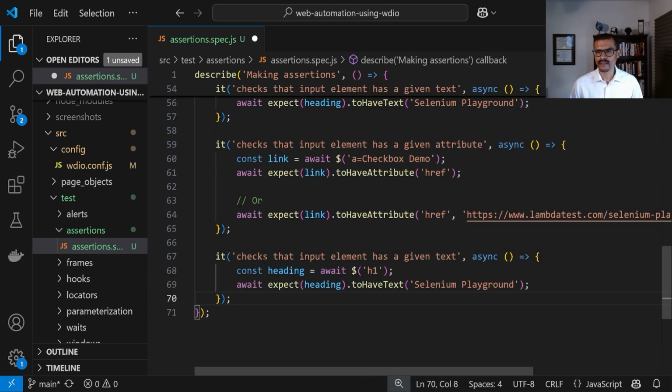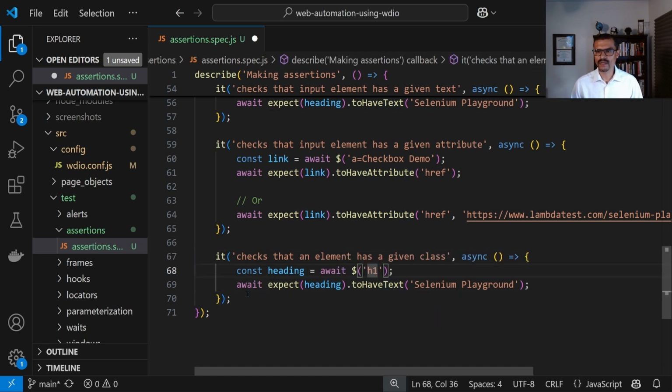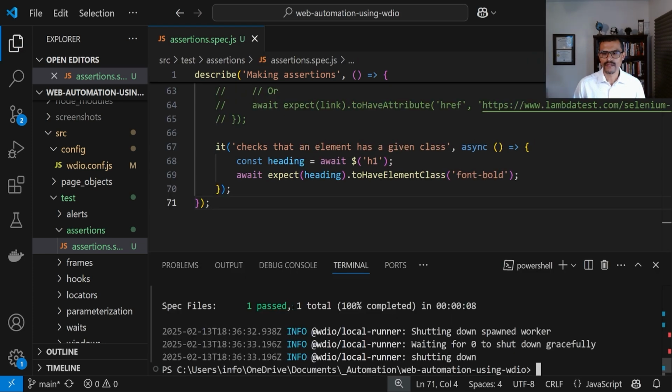I'm going to say checks that an element has a given class. All right, so we're going to say constant heading H1, then await expect that the heading, and then here we're going to look for class, toHaveElementClass. And the class that I'm checking for is the one that says text bold. All right, so that's it for that one.